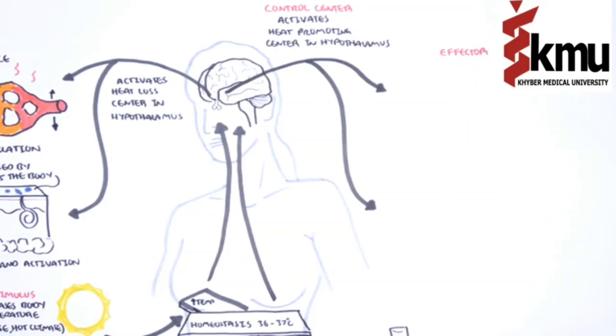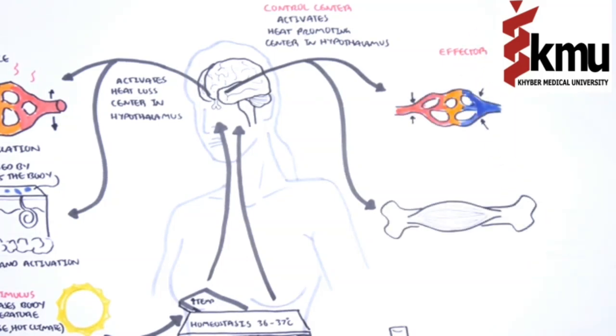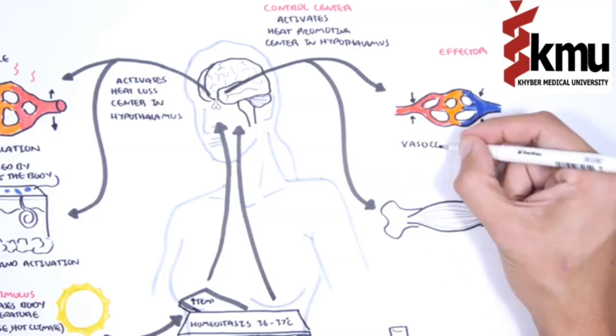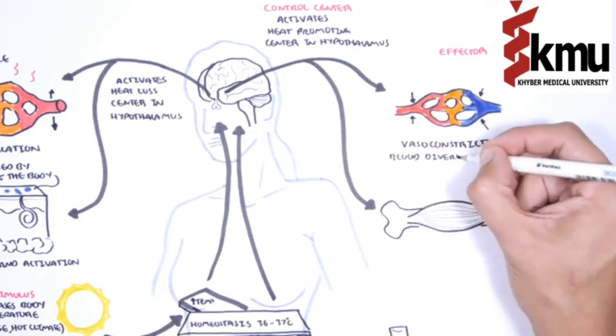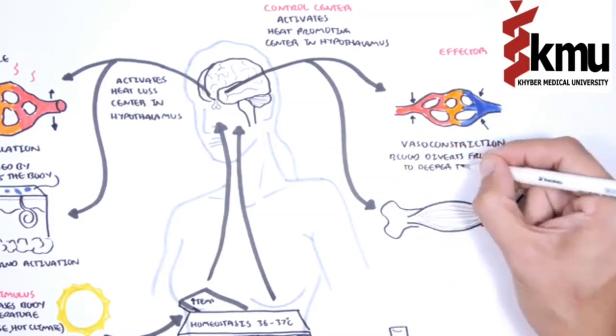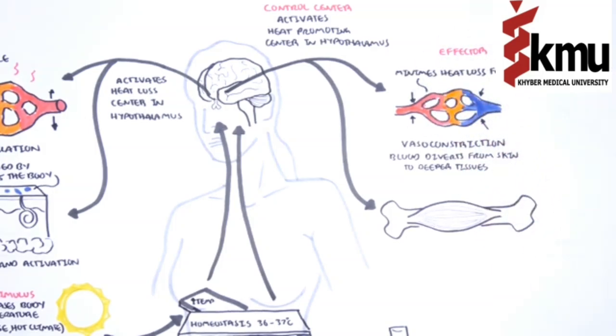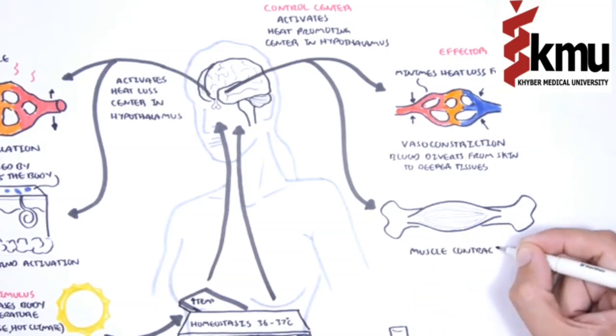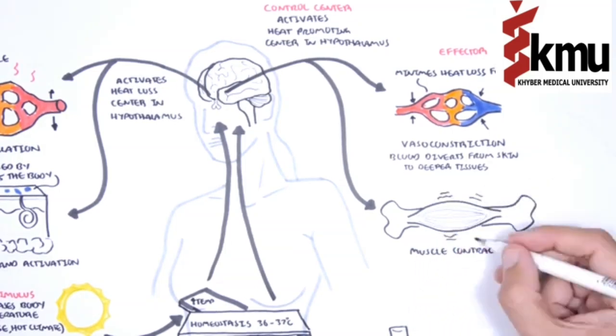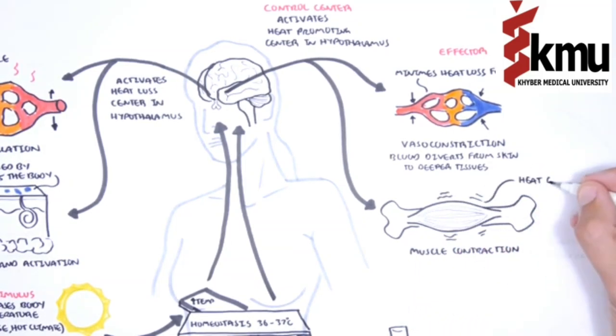The first to be activated is vasoconstriction, a narrowing of the blood vessel in the skin, which serves to retain warm blood deeper in your body and minimize heat loss from the skin. If this is not enough, the brain activates shivering muscle contractions, tremors that will generate heat.